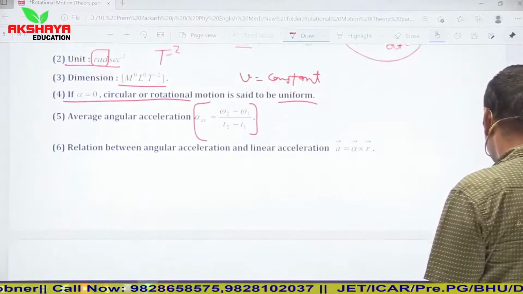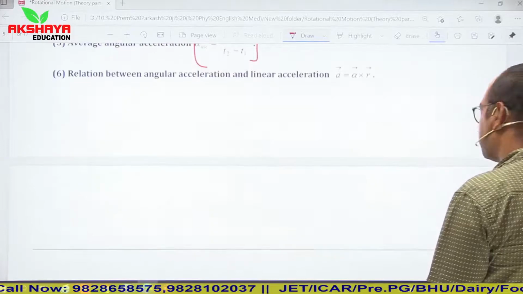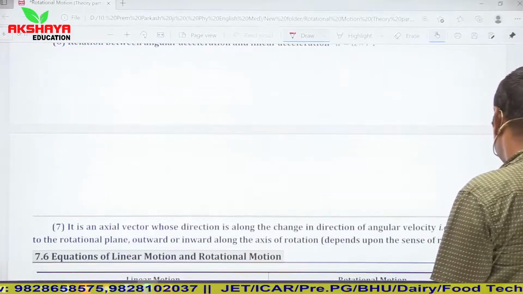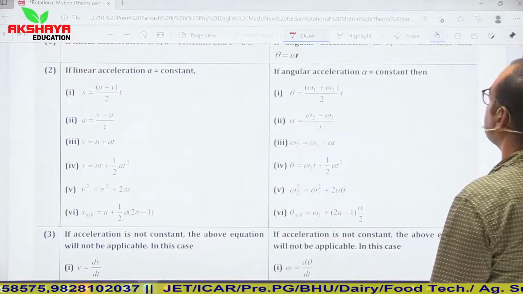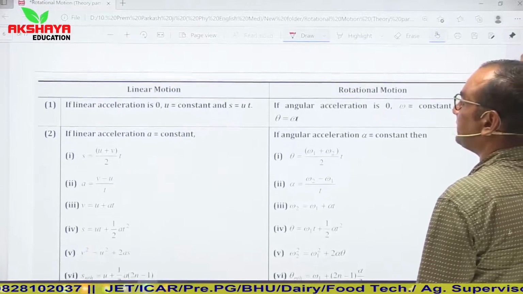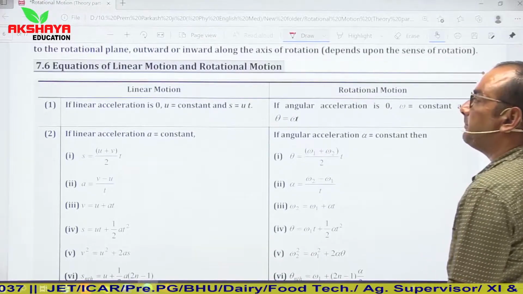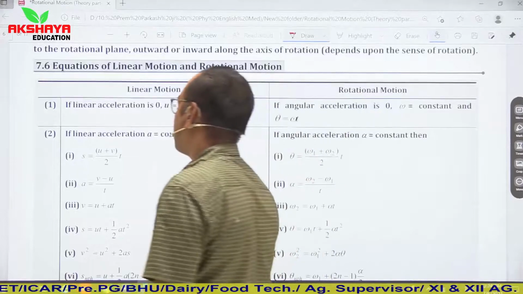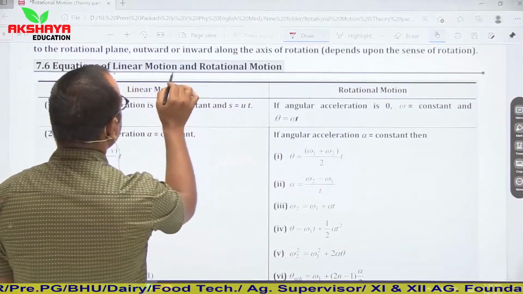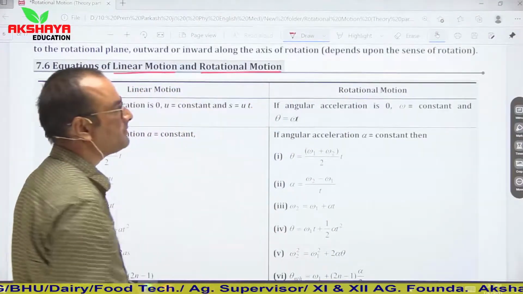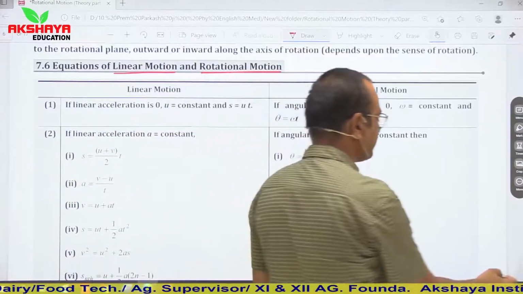Now let us talk about the next parameter. See, if we compare linear motion and rotational motion, this is a quite easy concept.